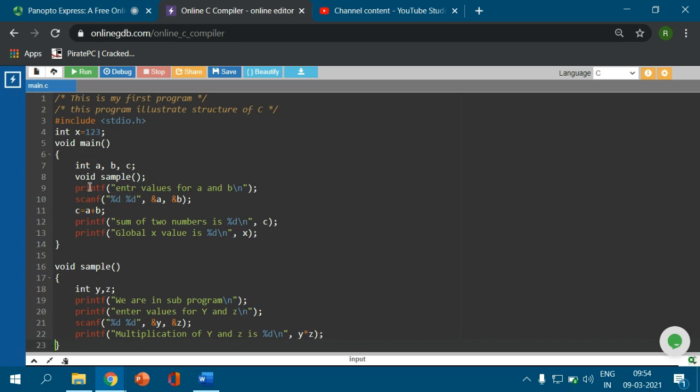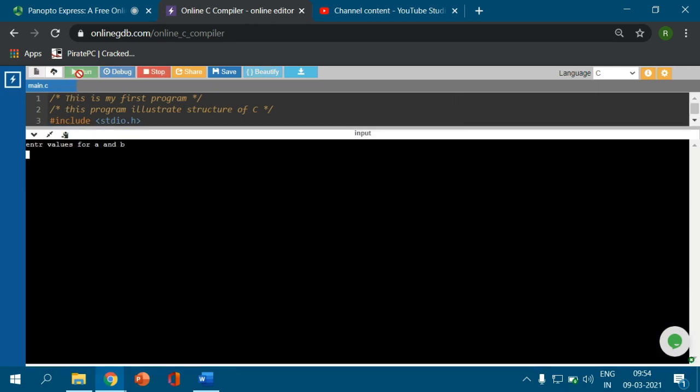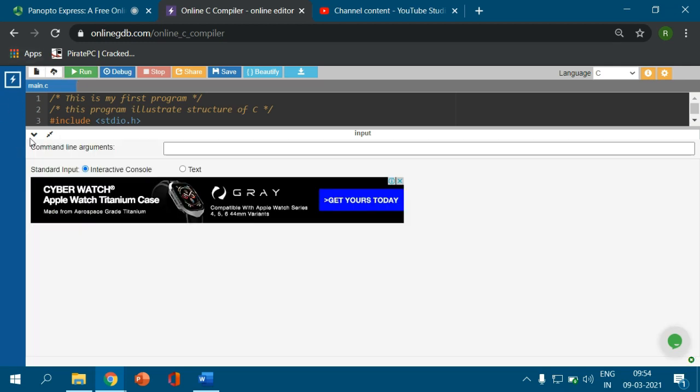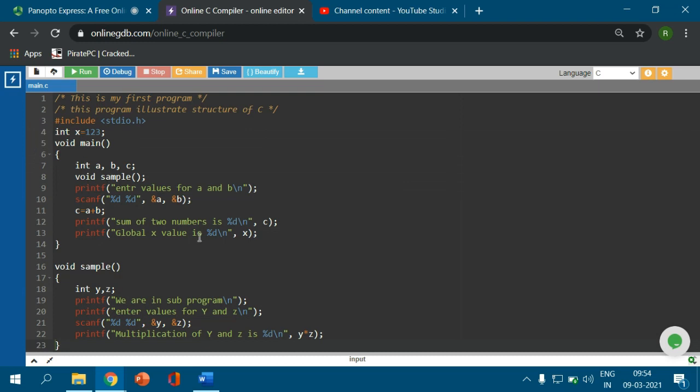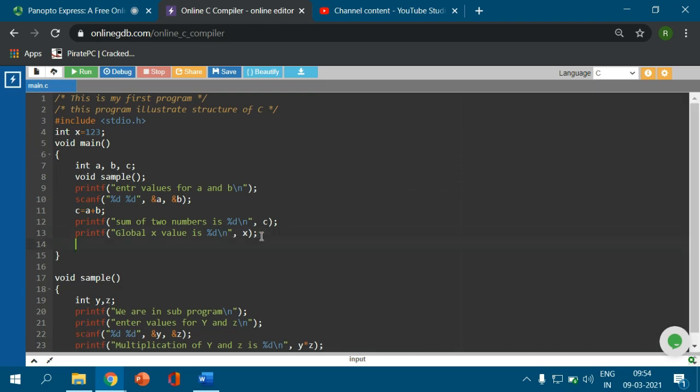How will it be executed? I am going to run this one. Here I enter a value is 1, b value is 2. The sum of the numbers is 3, and global. Sorry, I did not call the subprogram here. So for that reason the subprogram is not executed. Here I am going to call the subprogram in the main program.